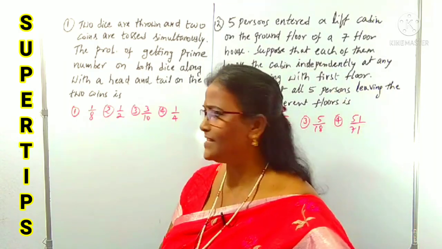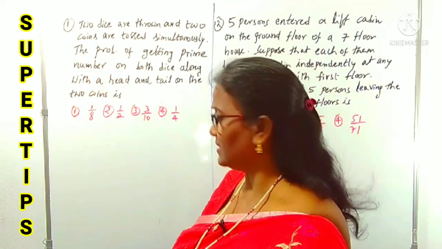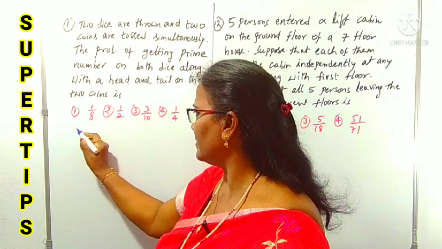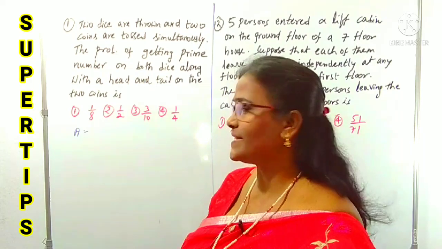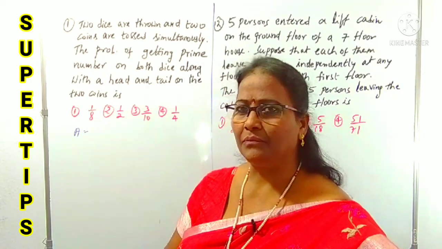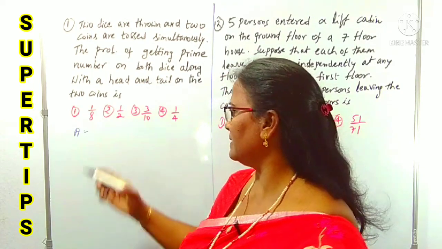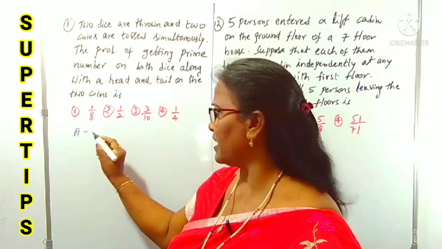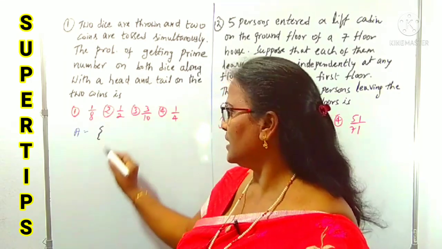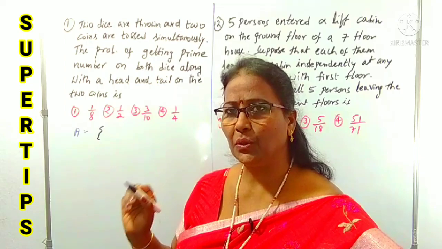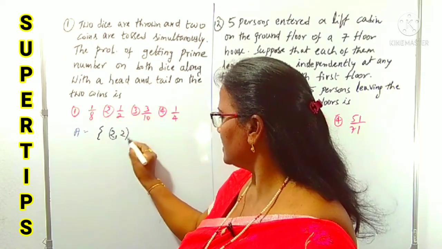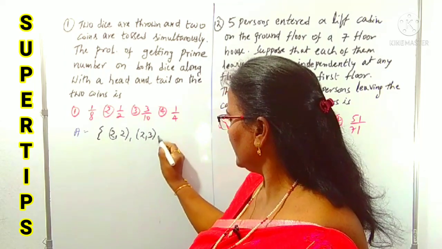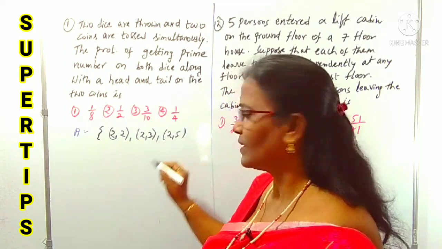Okay, here we have to concentrate. First you can consider the event E. E stands for, maybe A, I am writing. A stands for both dice show prime numbers. I am taking it as a set. You know, prime numbers are, as I said, 2, 3, 5. 2, 2, both are primes. 2, 3, yes, 2, 5 with 2.